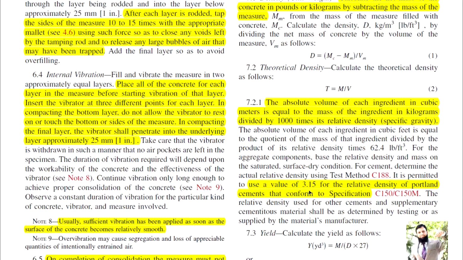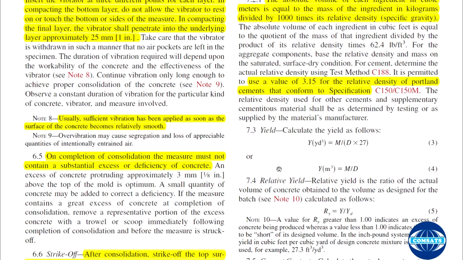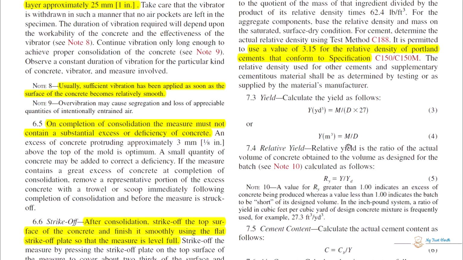So relative density of Portland cement is 3.15 if they are in conformance with other codes. How to calculate yield? Calculation of the yield in cubic yards or cubic meters is mass divided by density. Relative yield is RY. Relative yield is the ratio of actual volume of the concrete obtained to the volume as designed for the batch. So this is design and this is actual.